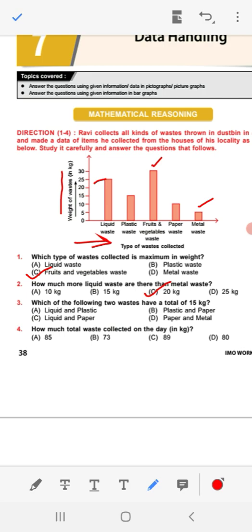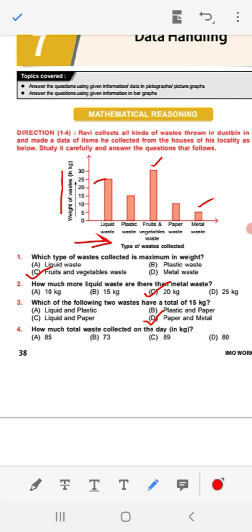So 15 plus 10 is 25 is not the answer. Liquid and paper. Liquid 25 and paper, that is 10. So 25 plus 10 is 35, not this. See, paper and metal. Paper is here 10 and metal is 5. So 10 plus 5, 15. This D option is correct here.